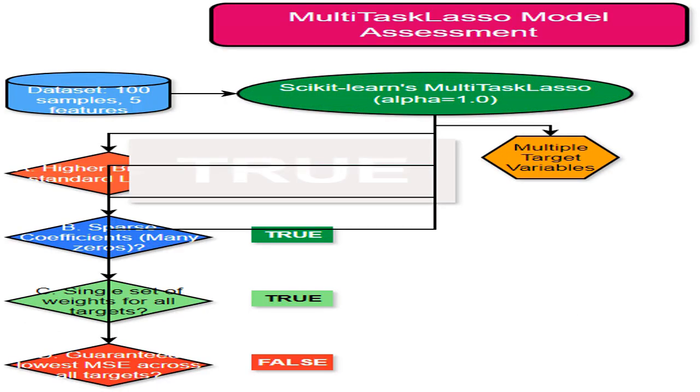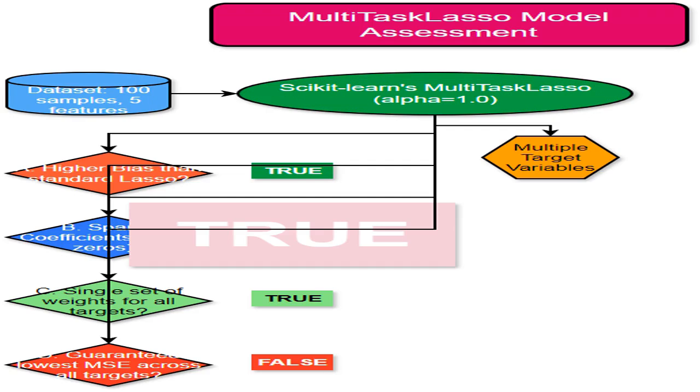I've determined that statement A is true. MultiTaskLasso likely has higher bias than independent lasso models due to the constraints imposed by sharing weights across tasks. I've confirmed that statement B is true. MultiTaskLasso's L1 regularization will create many zero coefficients, leading to sparse solutions, a typical trait of lasso models.